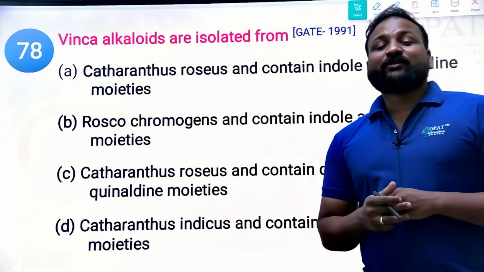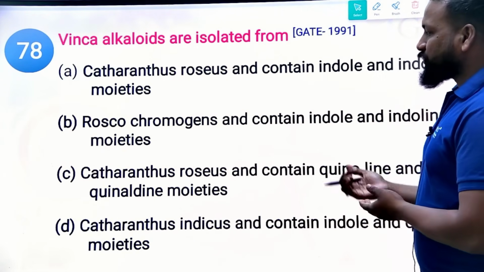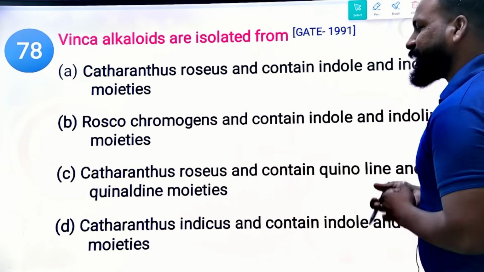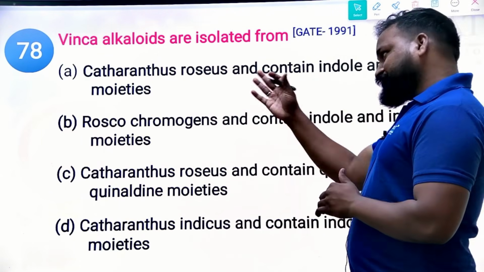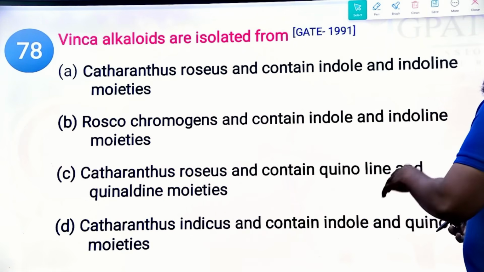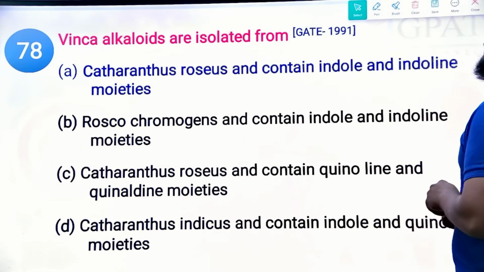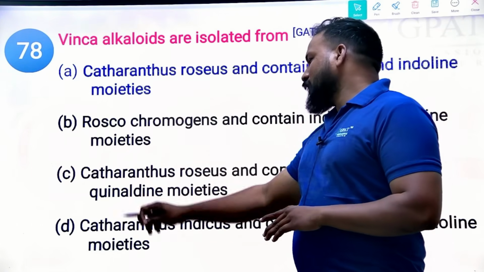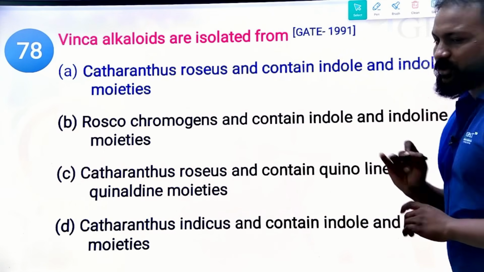Vinca alkaloids are obtained from which of the following? Directly they're asking the source. So tell me, what is the source here? Catharanthus roseus, and they contain indole moieties. Obviously we can directly eliminate one option, since Rauwolfia is not related to Vinca. We may get confused between two options, but we can confirm here that Vinca is an indole alkaloid, not a quinoline alkaloid, and its source is Catharanthus roseus.